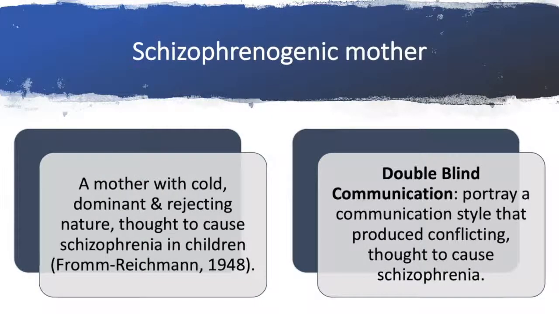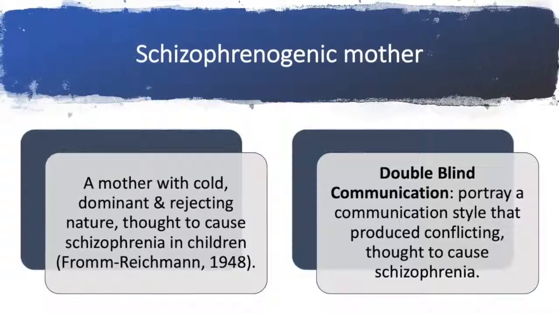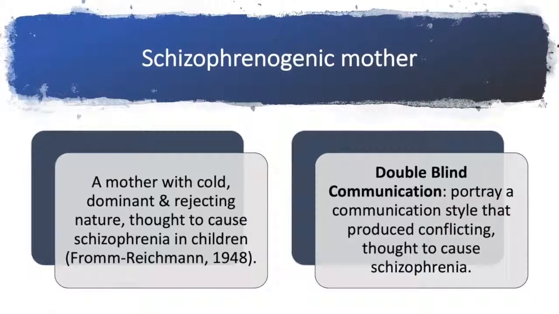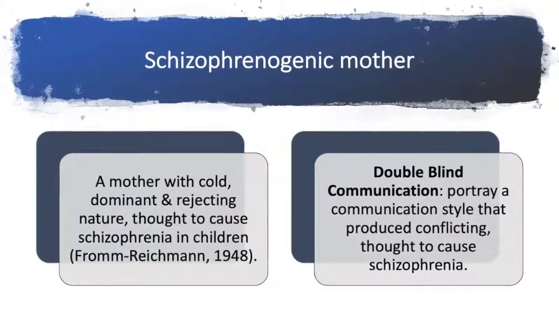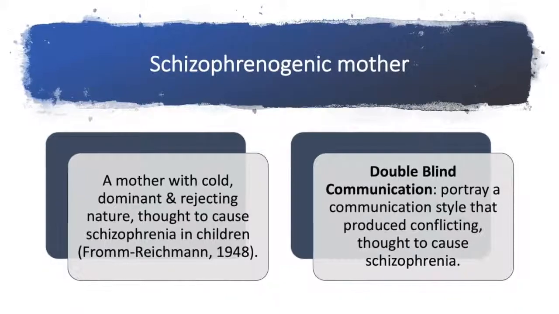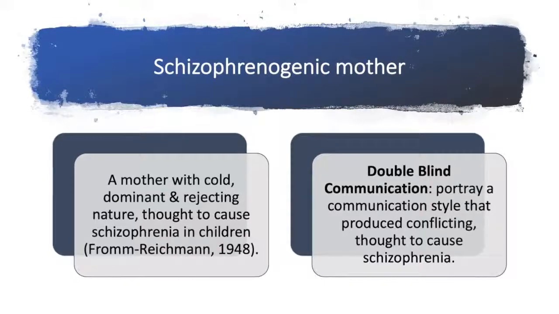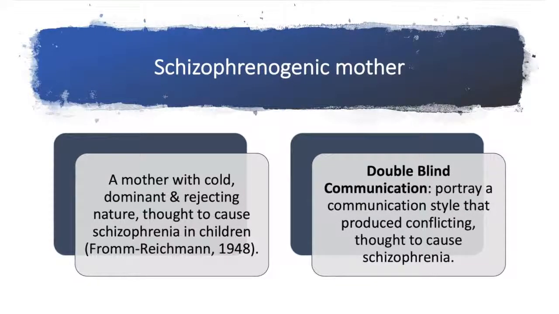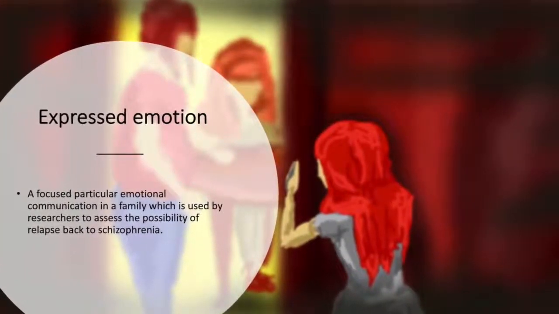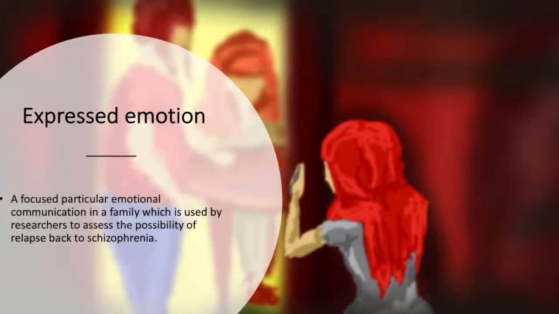The schizophrenogenic mother. It is believed that a schizophrenogenic mother is a mother with a cold, dominant, and rejecting nature, and this was thought to cause schizophrenia in children, according to Fromm-Reichmann in 1948. The double-bind communication portrayed a communication style that produced conflict, thought to cause schizophrenia in the children of the aforementioned schizophrenogenic mother. Expressed emotion is a particular emotional communication in the family, which is used by researchers to assess the possibility of relapse back to schizophrenia.